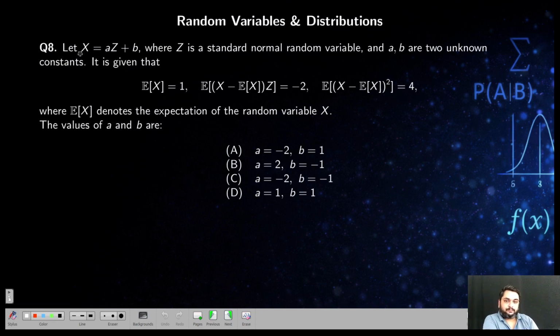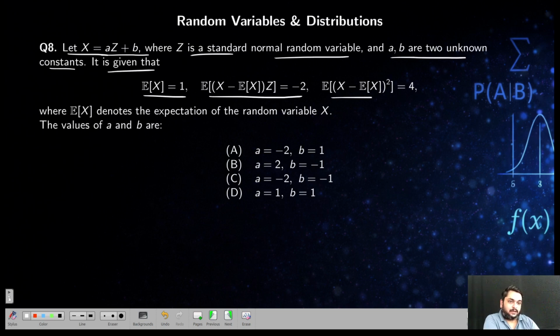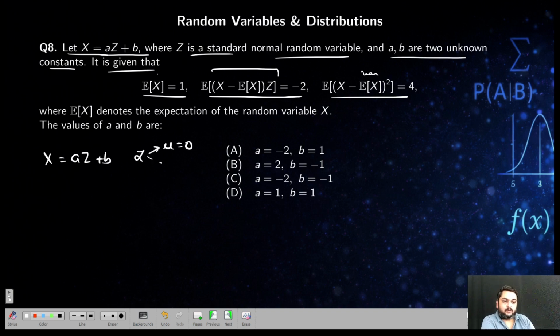Next, let X equal to aZ plus b, where Z is the standard normal variable and a and b are unknown constants. It is given that E of X equal to 1 and this is equal to minus 2 and variance equal to 4. See, this is expectation, this is variance, and this is some logic they have given here. You will see how they will help us. So what they are saying, X is equal to aZ plus b, where Z is the standard normal variable. So that means what? Z will have mu equal to 0 and variance equal to 1. You already know.